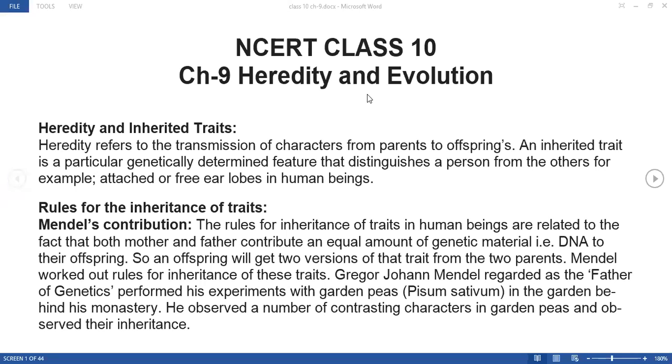So the gene for the color of the eye from the mother is also coming and from the father is also coming, right? But out of them, one will be dominant and one will be recessive, right? Dominant means the one which is expressive, that is expressing in the baby, right? And the one which is remaining unexpressed is said to be recessive, right?